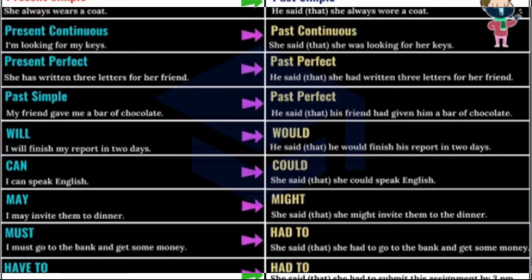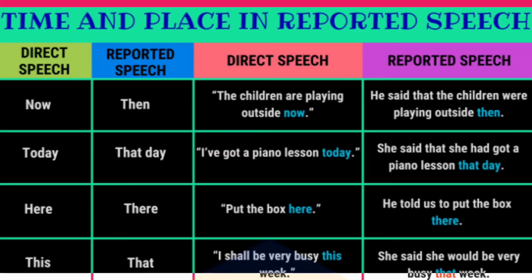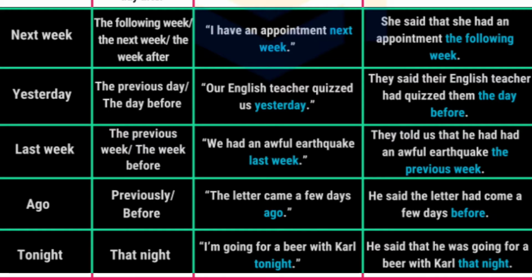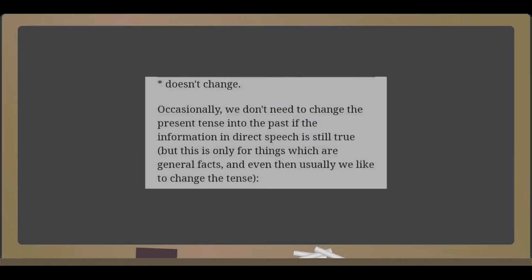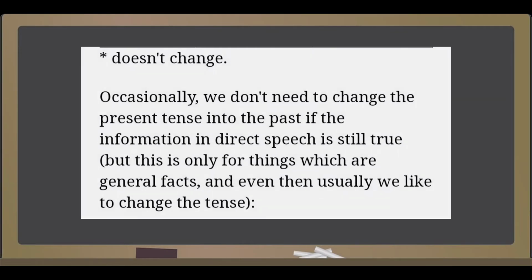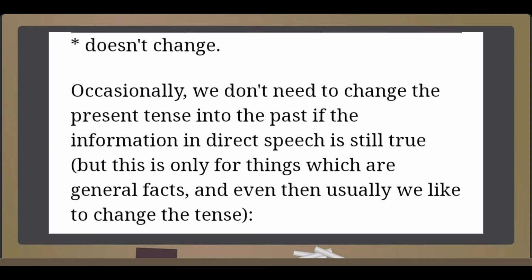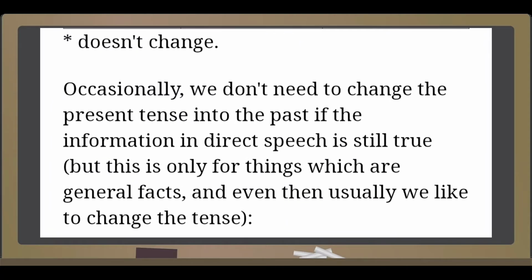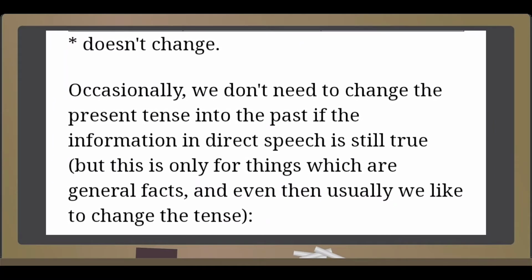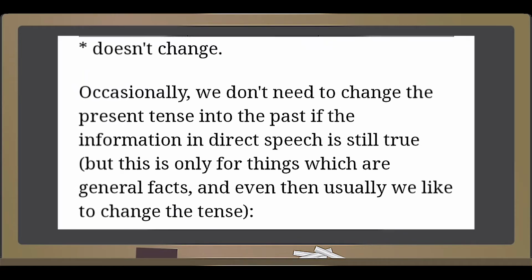In my previous video, I have already explained this, and time and place in reported speech, this also I have explained. You can go through this chart again for your better understanding. Though I have told you that if the reporting verb of direct speech is in past tense, then only we have to change the tenses in reported speech or indirect speech.